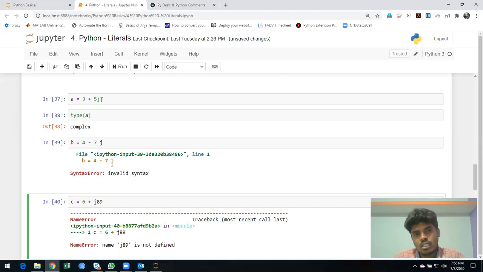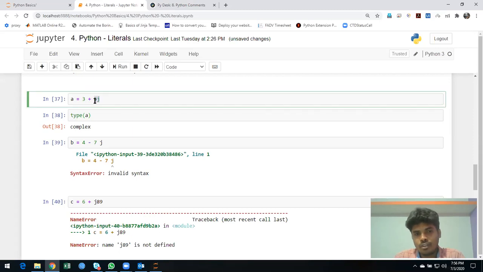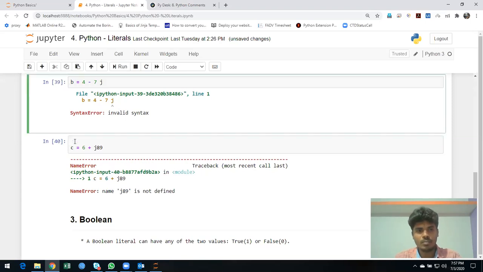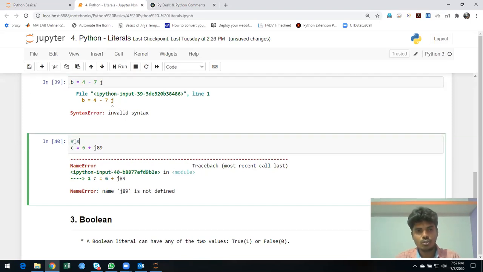So just stick with this format for complex numbers. You should not create a complex number like this.